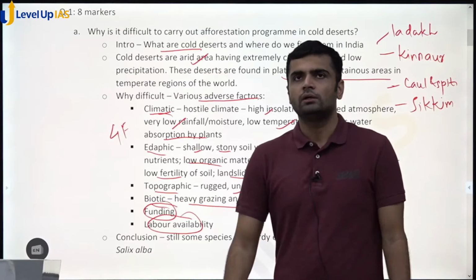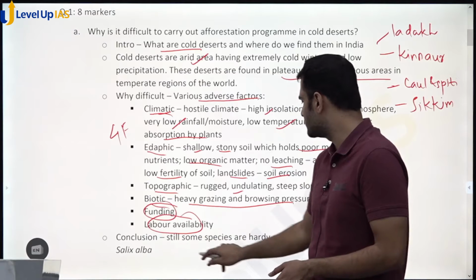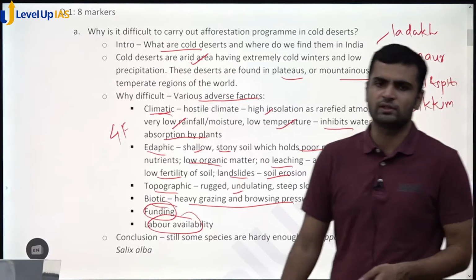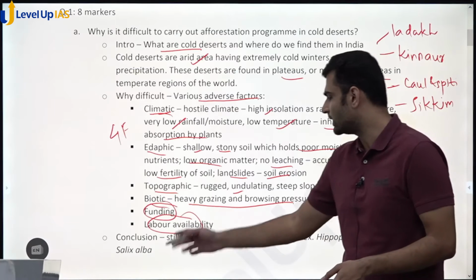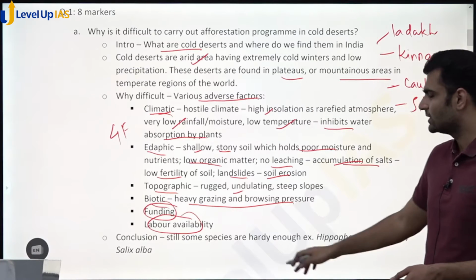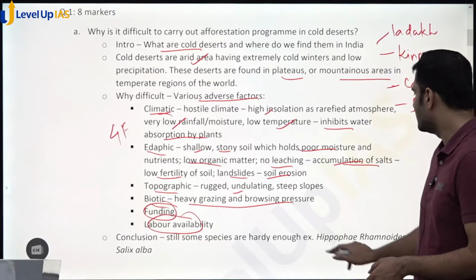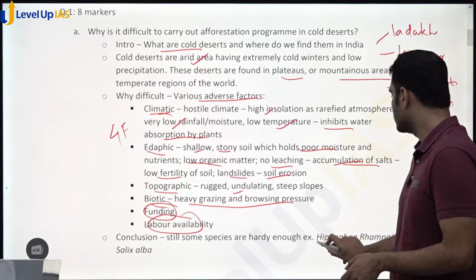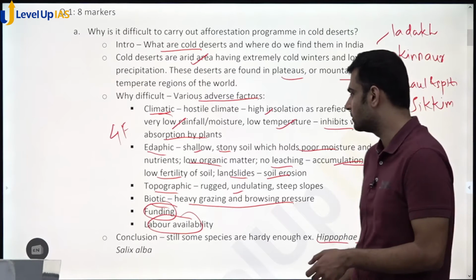And in conclusion, you can give some futuristic conclusion, like still some species that are hardy enough do exist, and you can mention that, like sea buckthorn or Salix alba. You can mention these hardy species that are used for afforestation. But yeah, using scientific names will always give you an edge over other people.